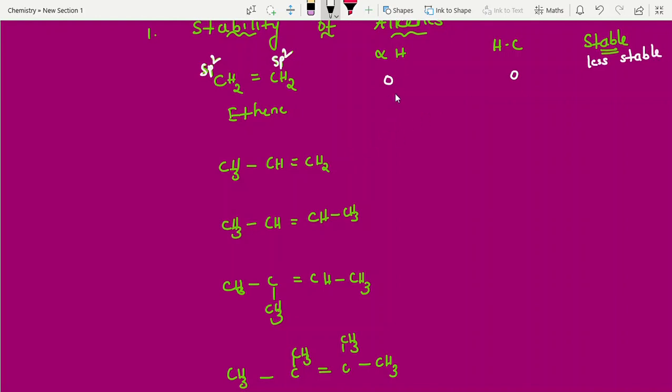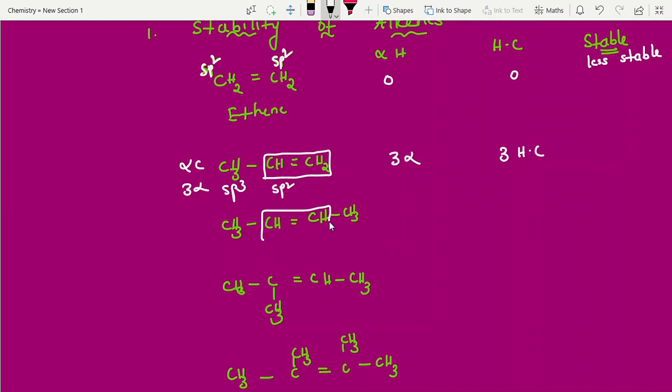Okay, now here alpha hydrogens. Can you count alpha hydrogens? This is sp2 carbon, here it's not there. Here alpha carbon is there. Alpha carbon, how many hydrogens? 3 alpha hydrogens. That only you can write: 3 alpha hydrogens, 3 hyperconjugation structures. I said one more point to you, students: you can take alpha plus 1 also, or directly also you can take it, no problem.